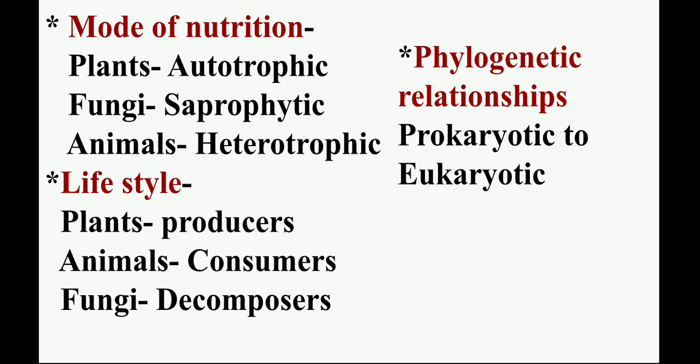Next criteria was lifestyle. In that, plants are producers, animals are consumers, and fungi are decomposers. And last is phylogenetic relationship. Organisms are classified according to the prokaryotic to the eukaryotic level, or we can say from the smaller to the highest level, from unicellular to multicellular level.